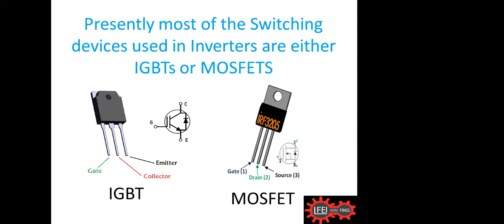You see the symbol of an IGBT, and the pin terminals or pin configuration you can have a look at. When it comes to a MOSFET, normally MOSFET is used wherever the power handling is a little less than IGBT. Both are used, but the IGBT handles more power. Just see the right side how it is given, and you see both symbols have diodes across them. They are already inbuilt diodes.